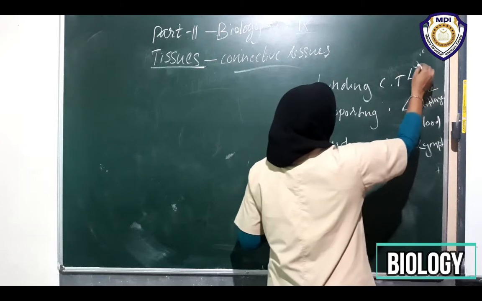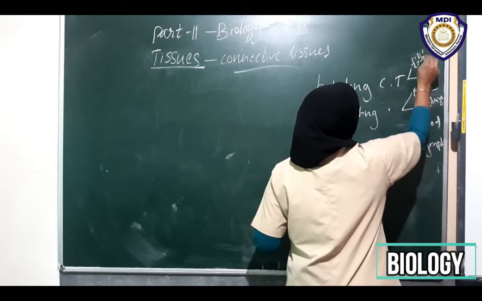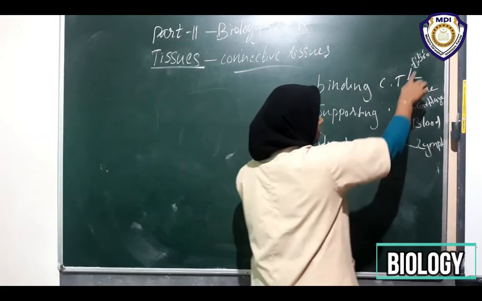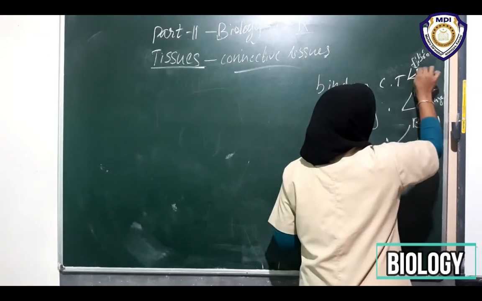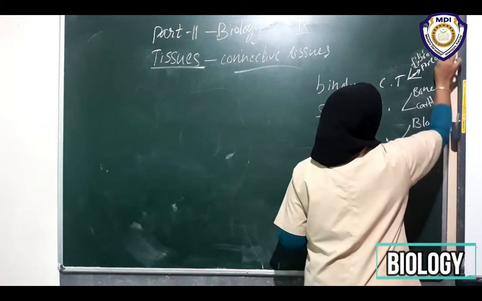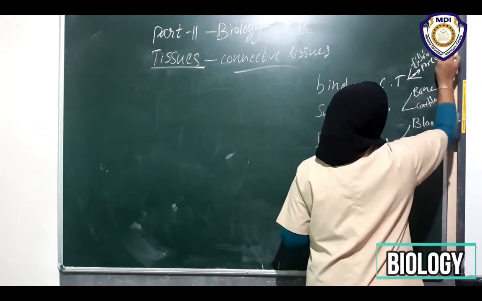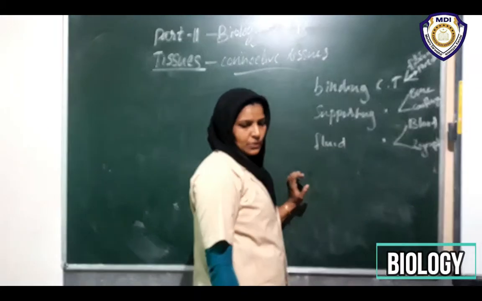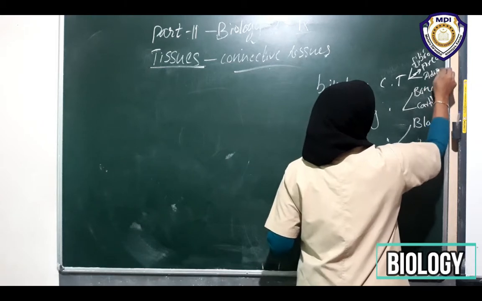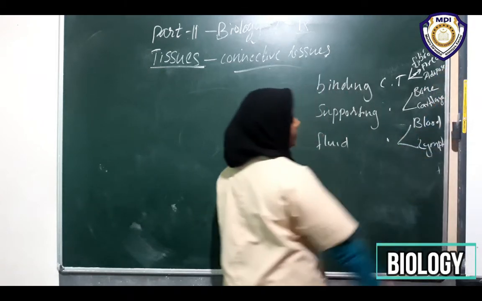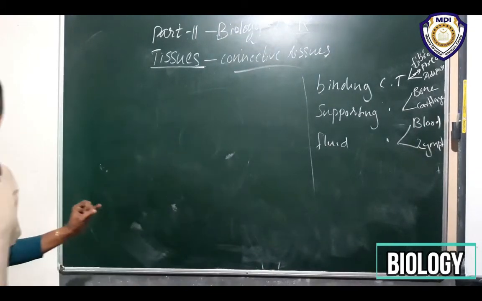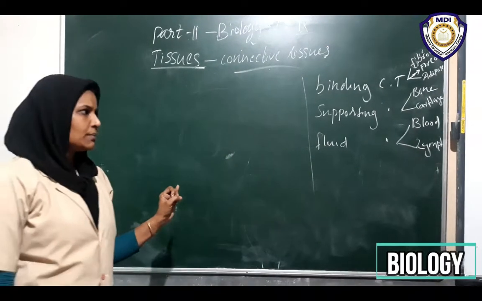Then binding connective tissues include fibrous tissues, areolar connective tissues and adipose tissues. Are you clear? Next, adipose tissues, areolar tissues and fibrous tissues.